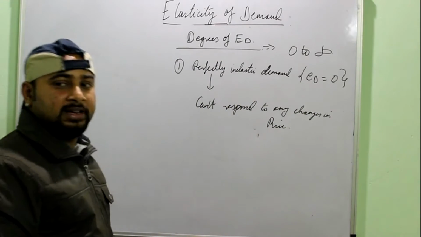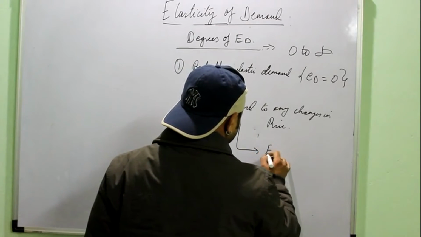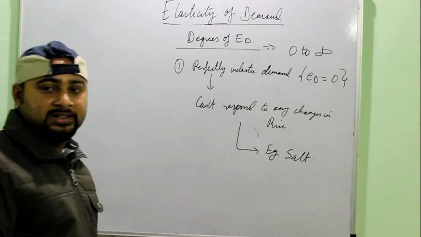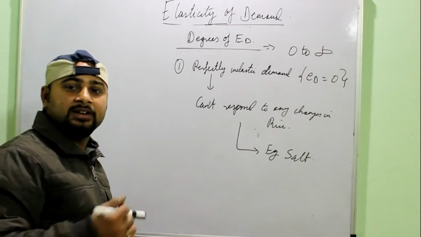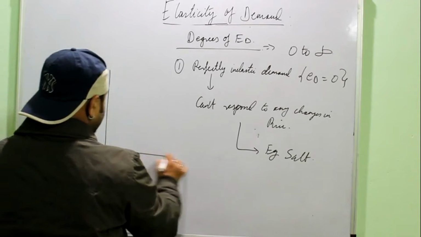Practically there is no commodity which has perfectly inelastic demand, but yes, you can theoretically use the example of salt, where we have already seen, even when the price was changing, the demand for salt was not increasing or decreasing. Diagrammatically it can be represented.